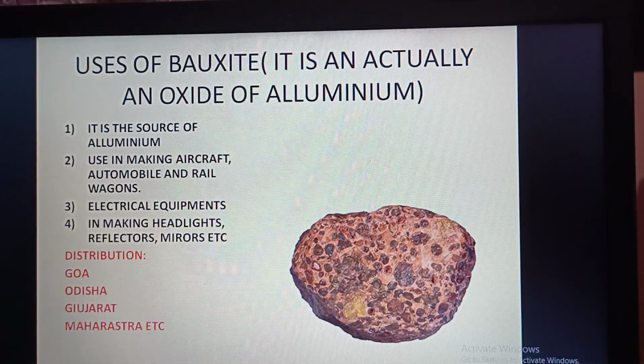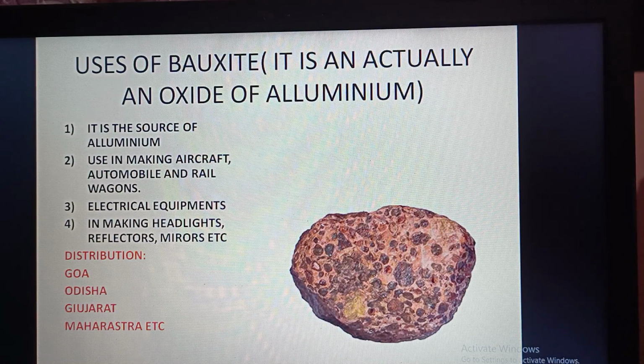Distribution of bauxite: it is found in Goa, Orissa, Gujarat and Maharashtra. The largest integrated aluminium plant in India is at Renukoot in Uttar Pradesh. It gets its supply of bauxite from Amarkantak Plateau and Ranchi.